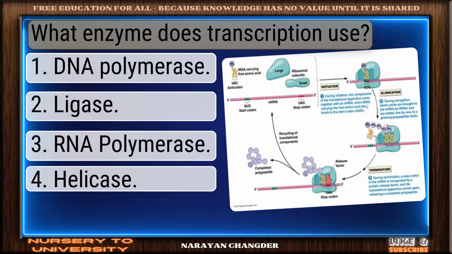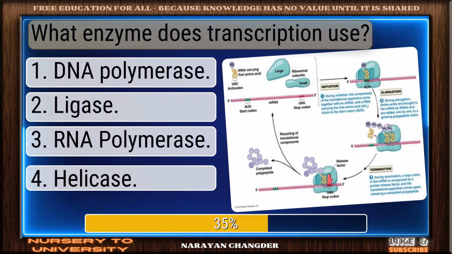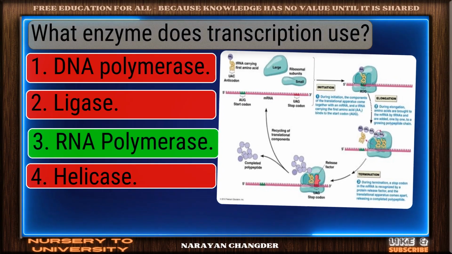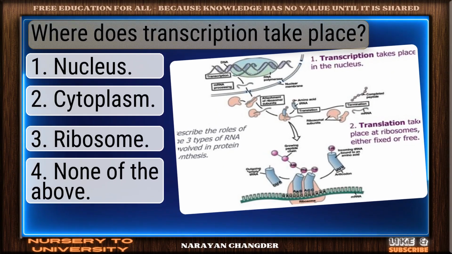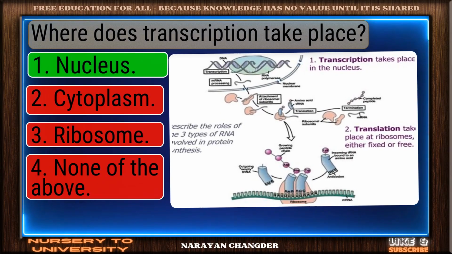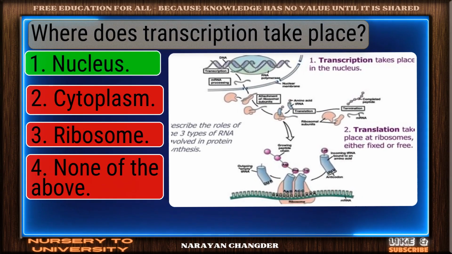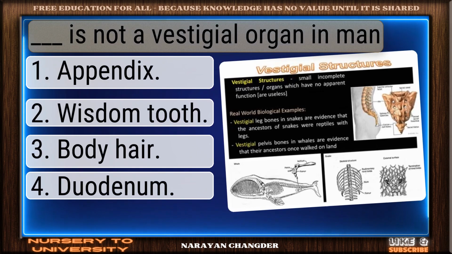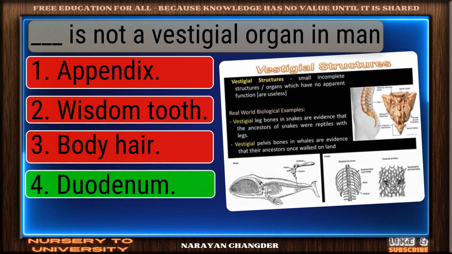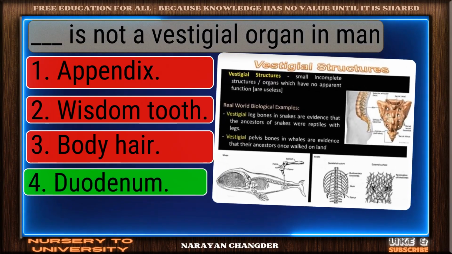What enzyme does transcription use? Exactly. RNA polymerase makes sense. Where does transcription take place? Good job. Nucleus works well. Dash is not a vestigial organ in man. Well reasoned. Duodenum is correct.